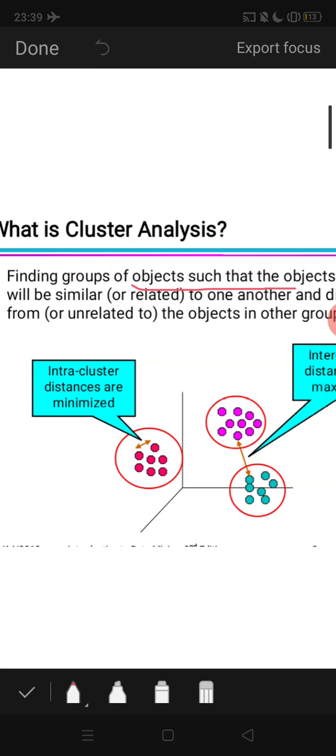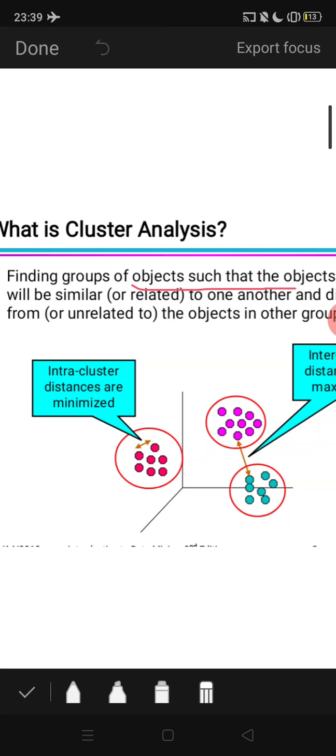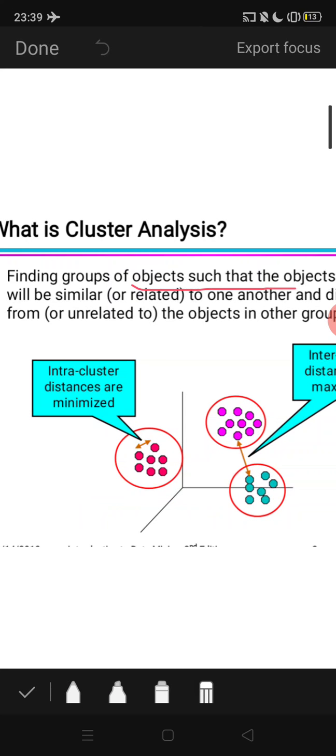If I take one object in this cluster and another object in the other cluster, the distance is maximized compared to the distance between objects inside the cluster. So group of similar objects we consider as one cluster.